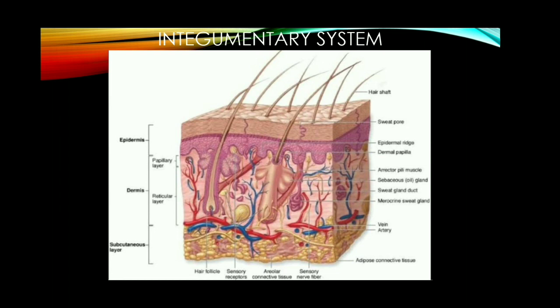The main functions of the integumentary system are protection, excretion, etc. It protects the internal organs as well as, to a certain extent, it performs excretory function.